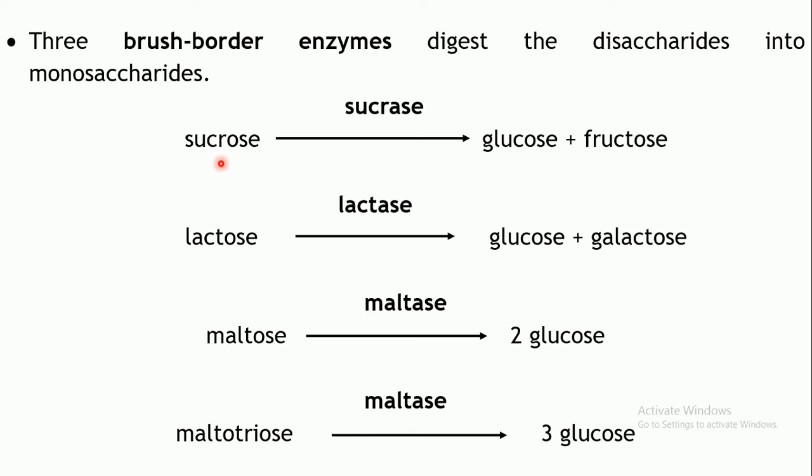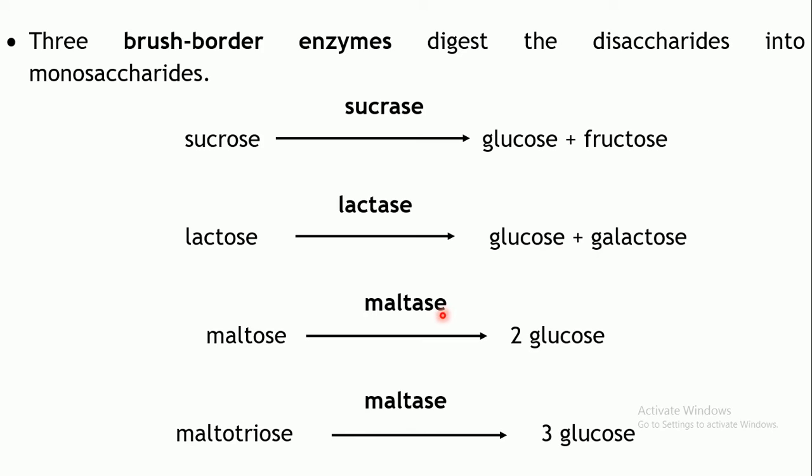It will cleave the bond between them and release the glucose and the fructose. Another enzyme, lactase, will act on the disaccharide lactose and convert it into glucose and galactose. One molecule of glucose and one molecule of galactose will be set free.